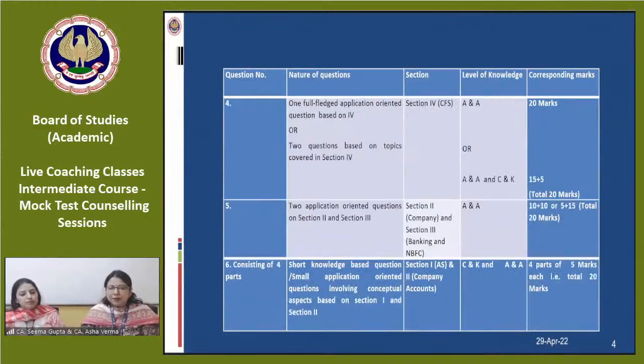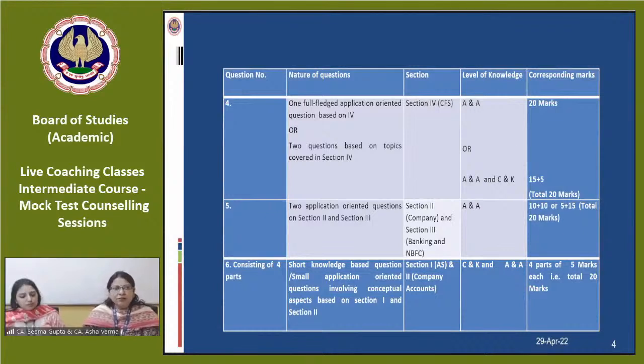Now coming to question number 4, the sequence of the questions may be changed, and the only thing is that we are here to give you the idea of how to prepare, how to decide about the priority of the questions, how to decide about the selection of the topics, and what is the significance of each topic, so that you can prepare accordingly. Consolidated financial statements, again, is a very important topic.